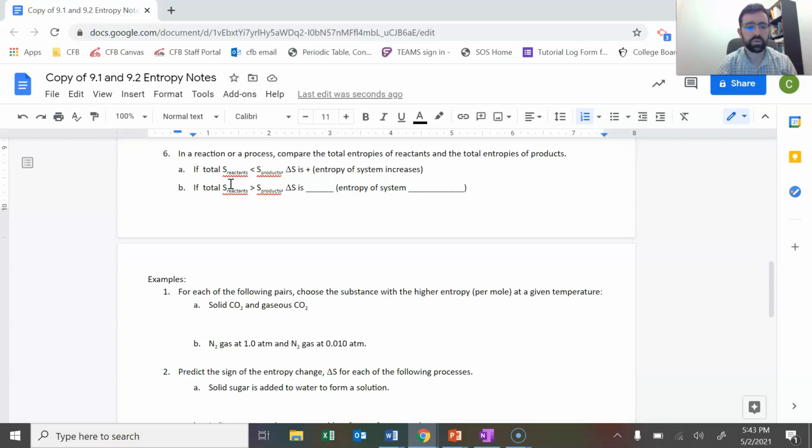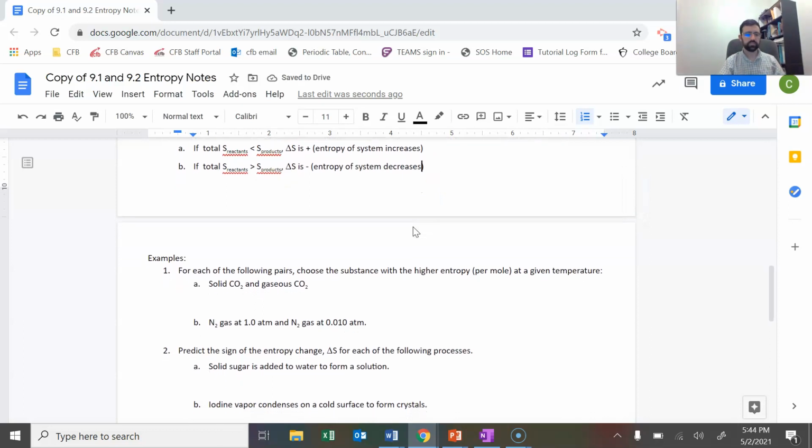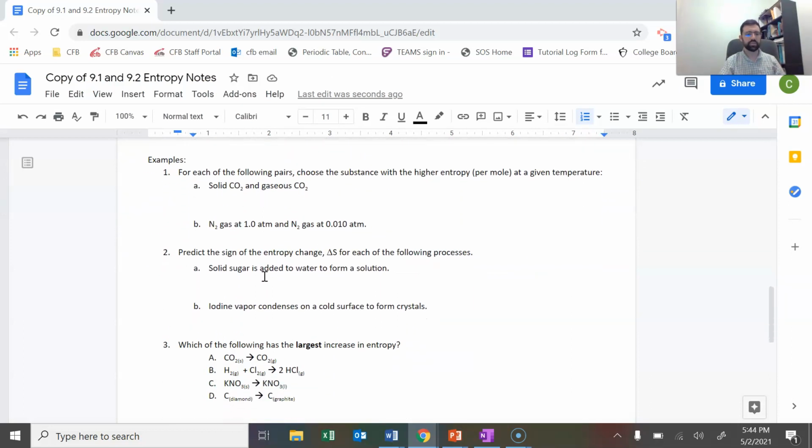Now, if the entropy of the reactants is greater than the entropy of the products, that means delta S is going to be negative. By the way, this is not a thermodynamically favorable thing. The entropy of the system decreases. All right, we're going to do some examples in the next video.